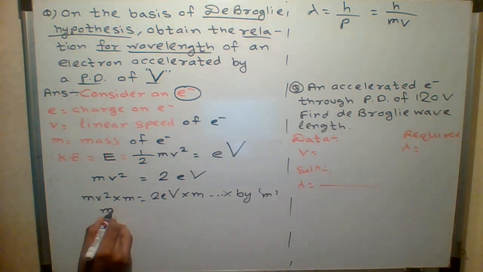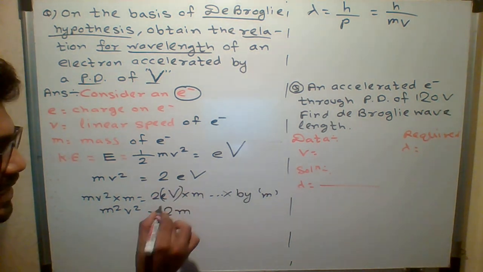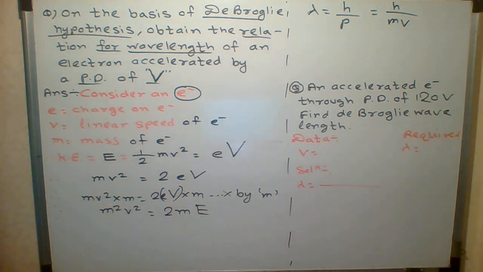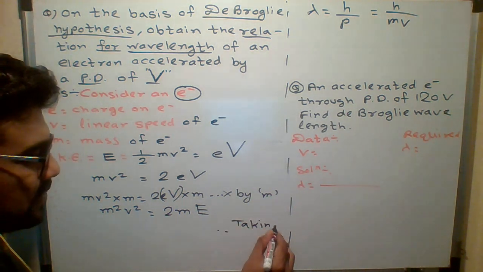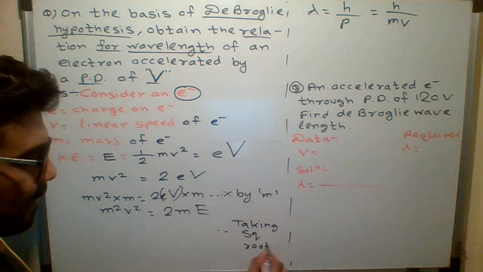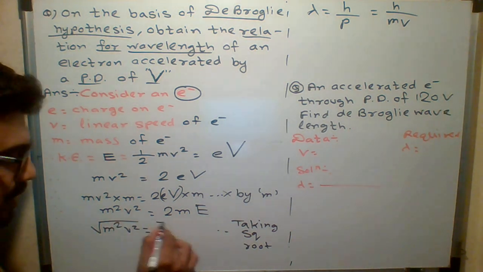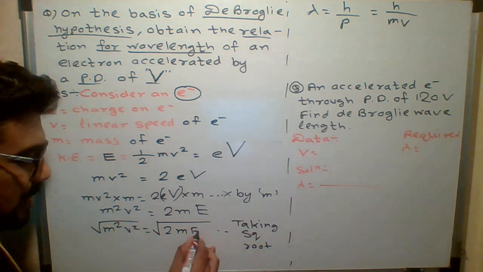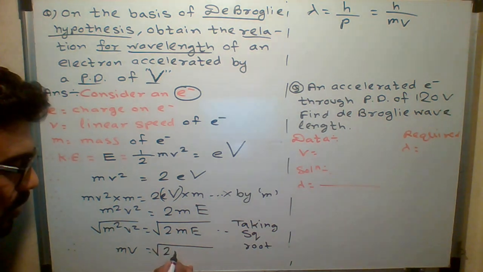So m into m square v square, and here it will be 2m. And you can replace e into V by the letter capital E, because capital E is eV. Now I will take the square root. Taking the square root, observe: under root of m square v square and under root of 2 into m into E. Because of root, the square will get cancelled. So mv equals under root of 2mE.